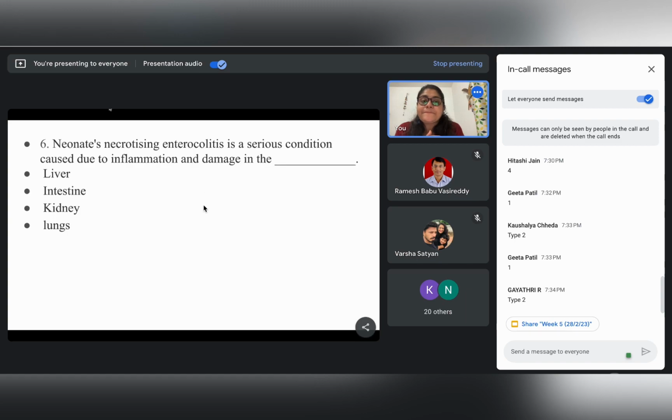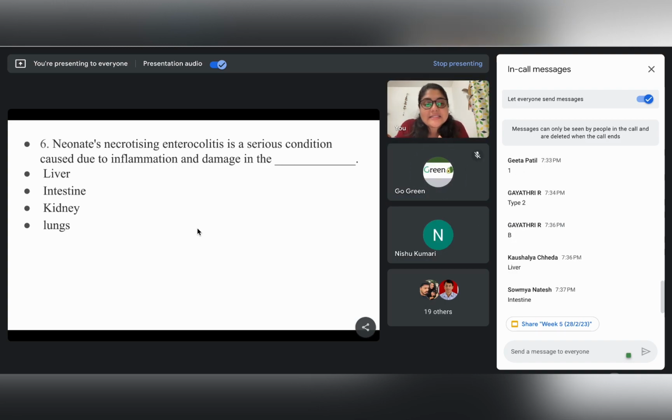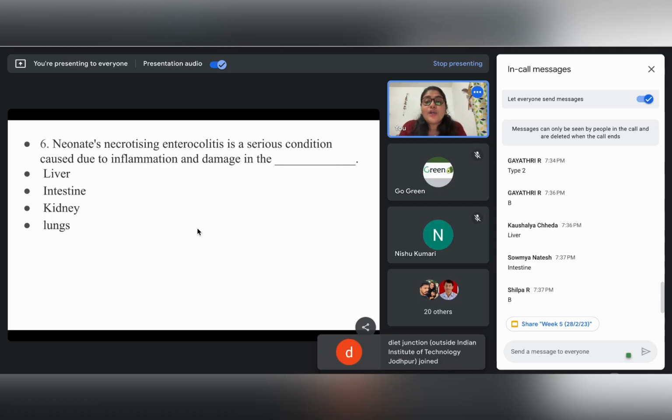Okay. So next we move on to question number 6. Question number 6: in neonates, necrotizing enterocolitis is a serious condition caused due to inflammation and damage in the, and the four options are liver, intestine, kidney and lungs. Yes, intestine, correct. B, intestine. Somebody is saying liver, but liver is not the correct answer. The correct answer is intestine.